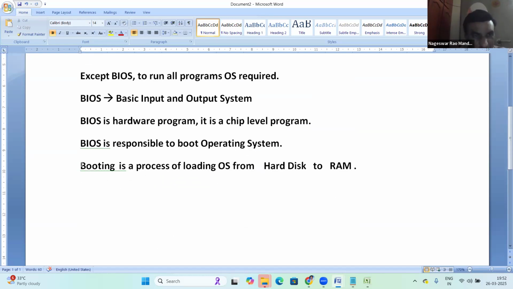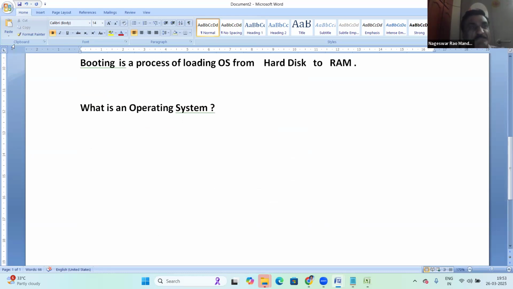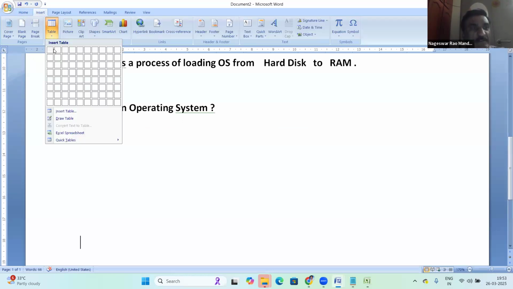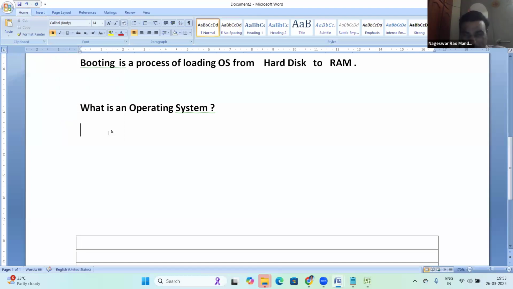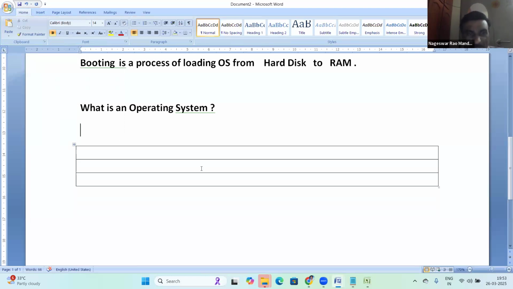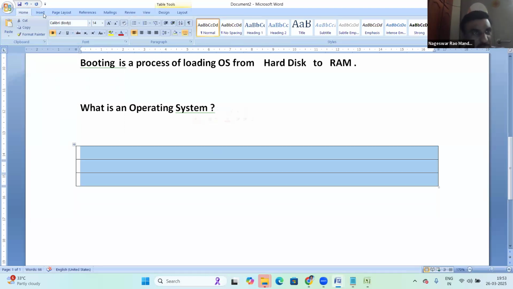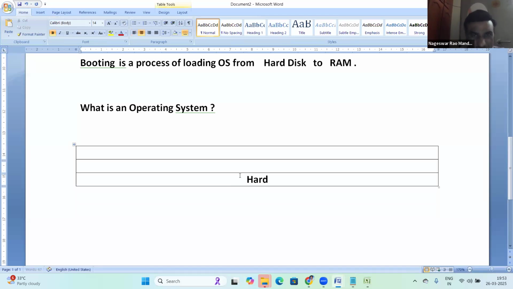Now once booting is done, OS is ready, system is ready. Now, what is an operating system? Let us see. The topic is about OS. See, in our computer, there are different layers. Different layers in your computer. Here there is a hardware layer. On top of hardware, the operating system is running.